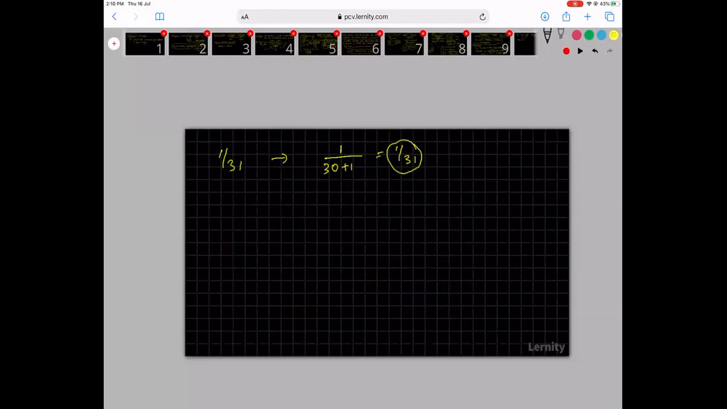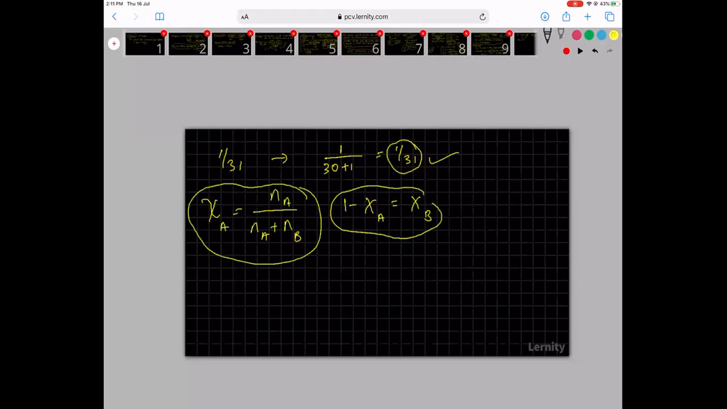So this gives me the mole fraction of a particular solute. Since we are talking only about binary solutions, the number of moles of A divided by the number of moles of A plus the number of moles of B will be the mole fraction of A. Understand that 1 minus mole fraction of A will be the mole fraction of B, because we are talking about binary solutions.